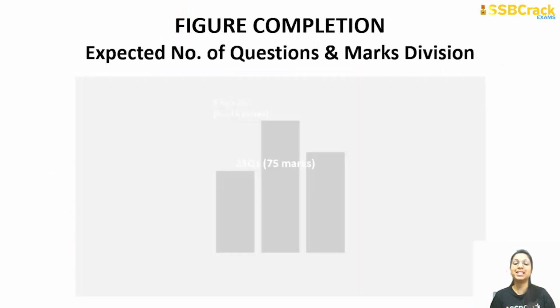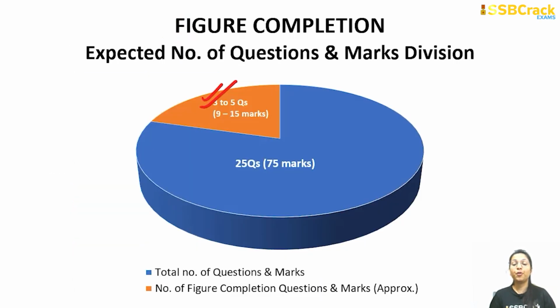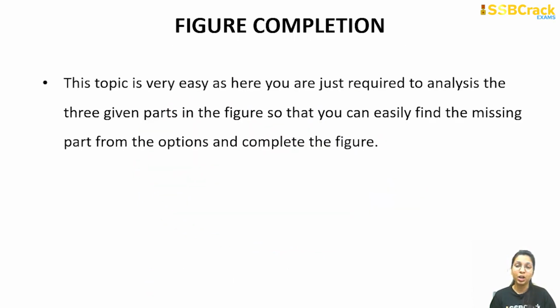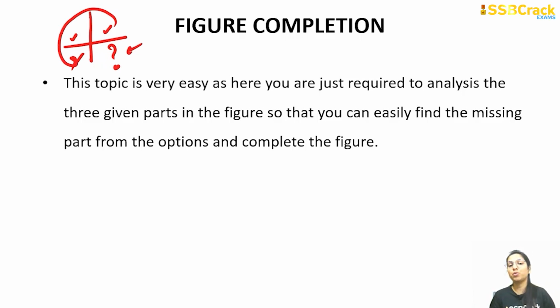So in the upcoming exam, you can easily get 3 to 5 questions from figure completion. And I will tell you, this is the easiest topic in your entire reasoning, as here there is nothing much you have to do. Here one figure will be given, out of which 3 parts will be given and 1 will be missing. So you have to just check the 3 parts, and based upon the same lines you have to choose the best option from the given options. Okay, so that's all you have to do in figure completion.